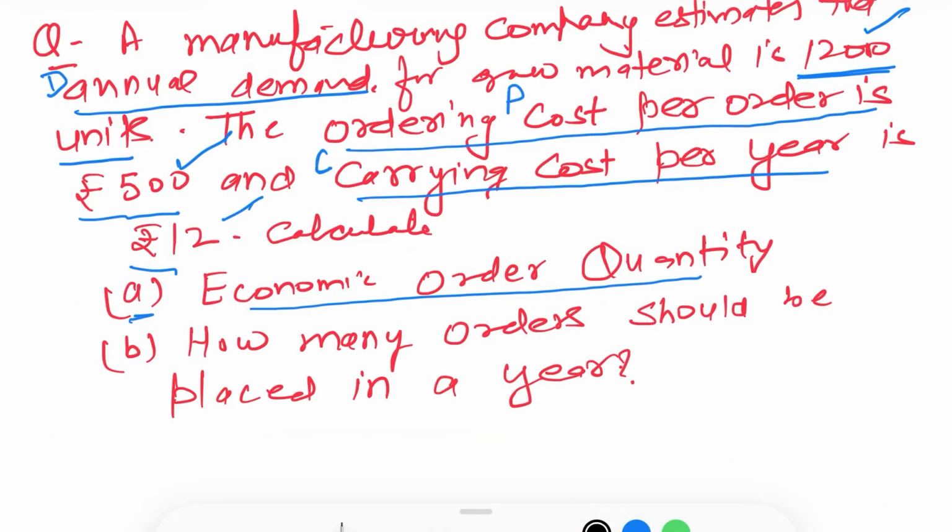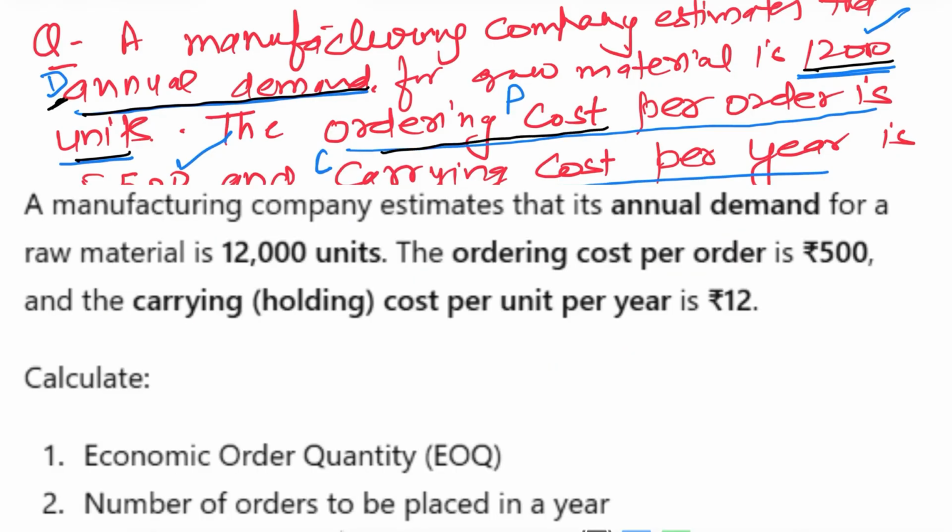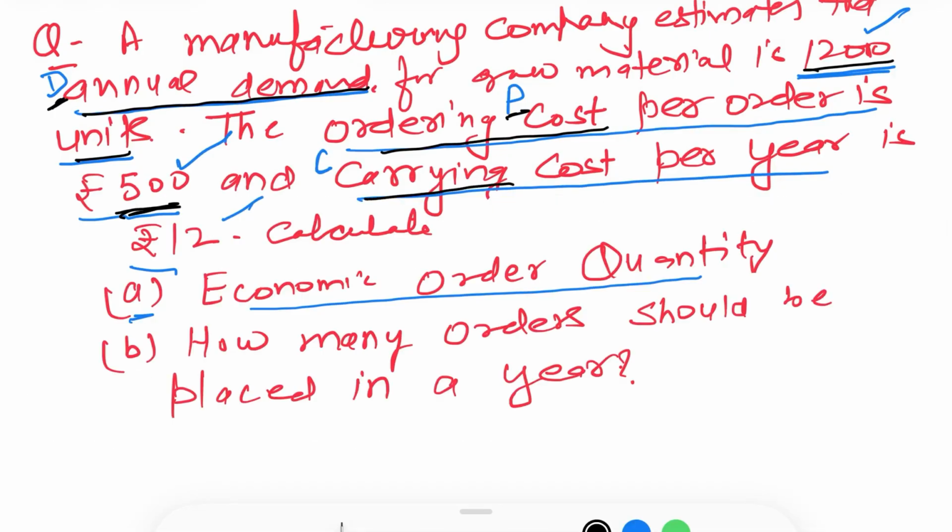In a manufacturing business, a company estimates annual demand for raw material of 12,000 units. You should always mark your items in your question, like I have done here. Annual demand, how much is it? 12,000 units, so it is marked by D. Ordering cost, which means cost of placing an order, is 500, mark it P. Carrying cost or holding cost is marked by C. So these three items are given to you.